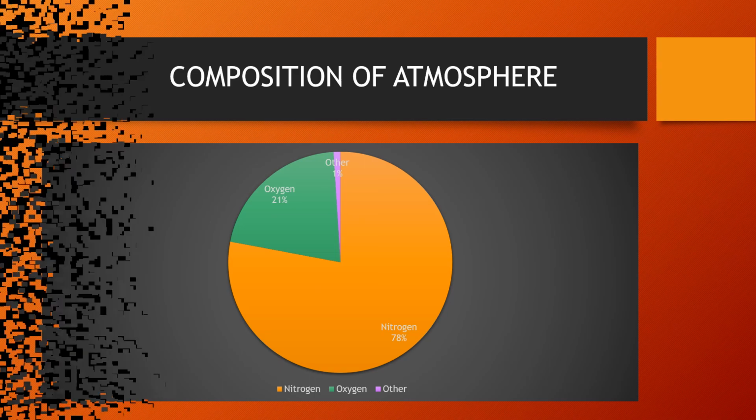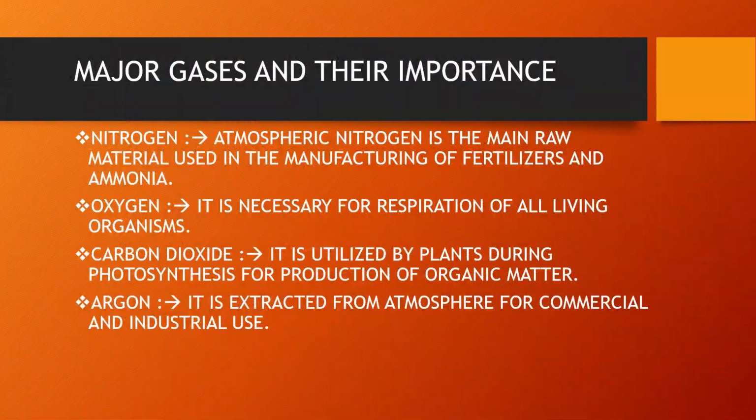Next, we talk about the gases. First of all, we talk about nitrogen. The bulk of atmosphere is made up of nitrogen. Atmospheric nitrogen is the main raw material used in manufacturing of fertilizers and ammonia. This bulk gas of nitrogen dilutes oxygen and slows down the process of oxidation. Nitrogen combines with other elements to form nitrogen compounds.